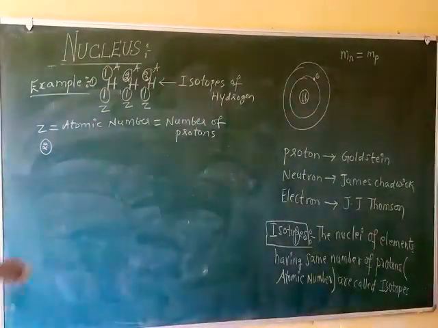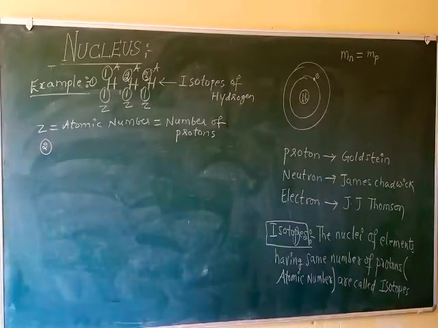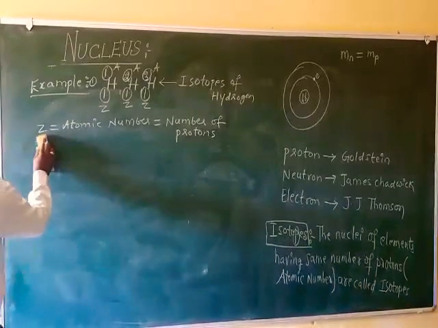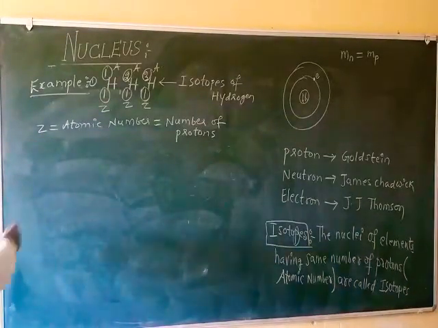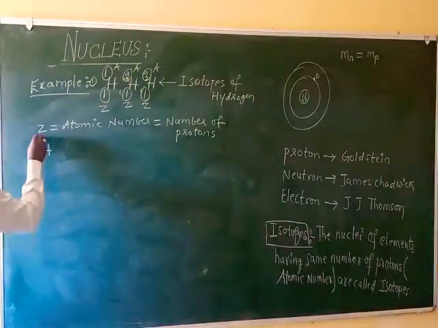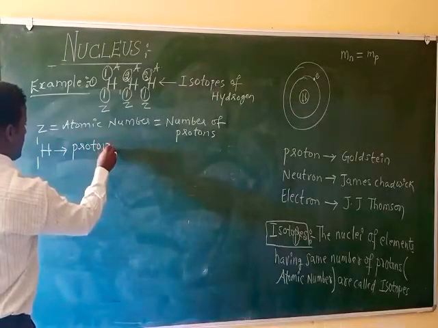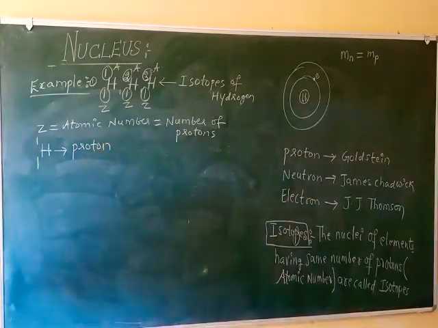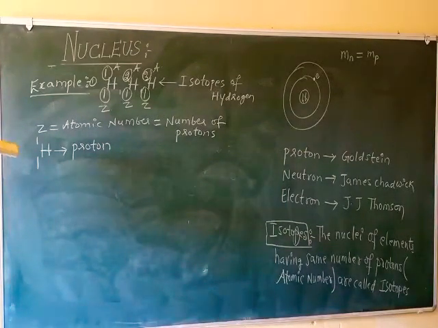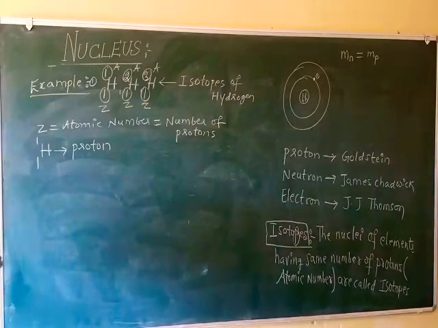So one example for isotopes is 1H1, 1H2, 1H3. Here 1H1 is called proton. See, in an atom, what is the charge of an atom? Charge of an atom is 0.